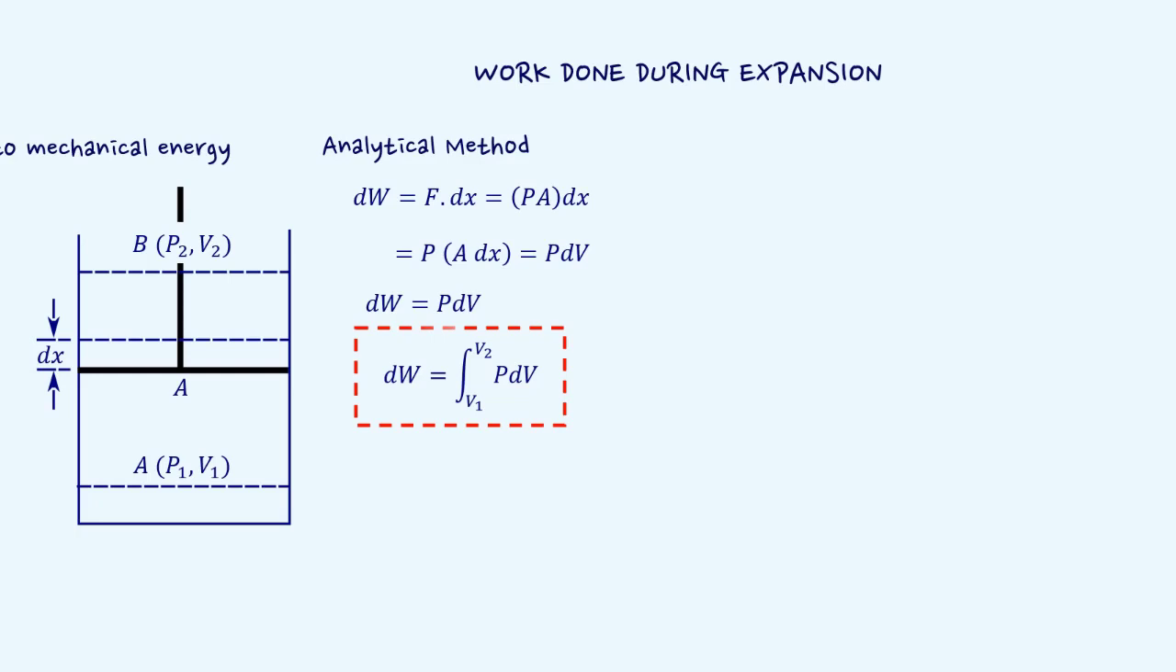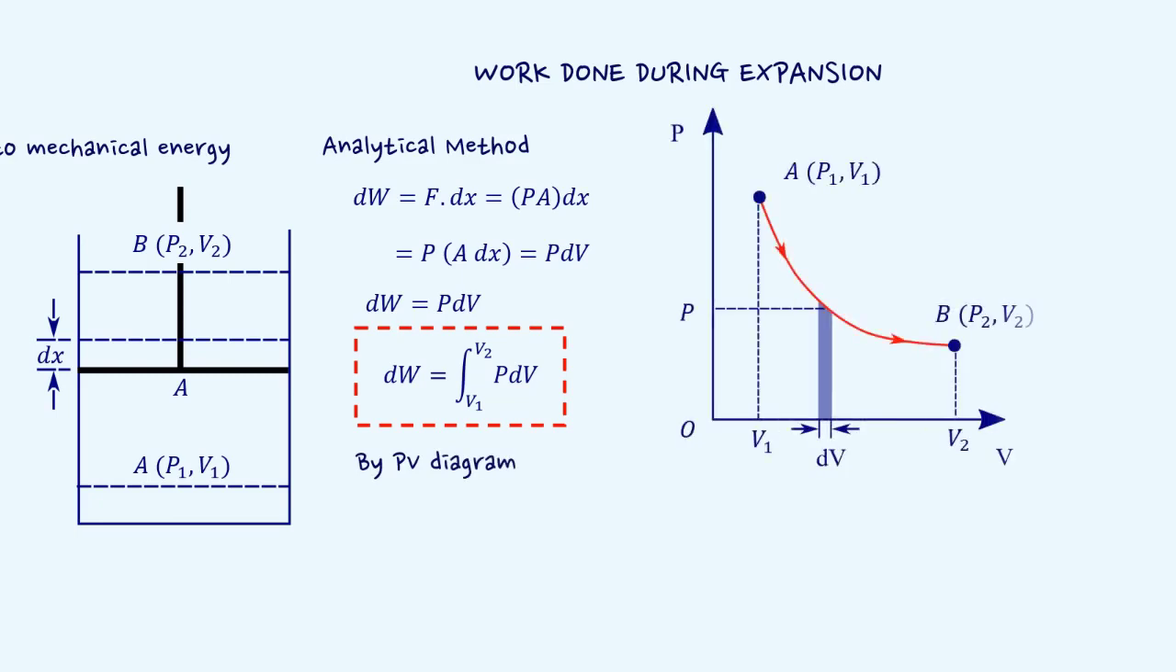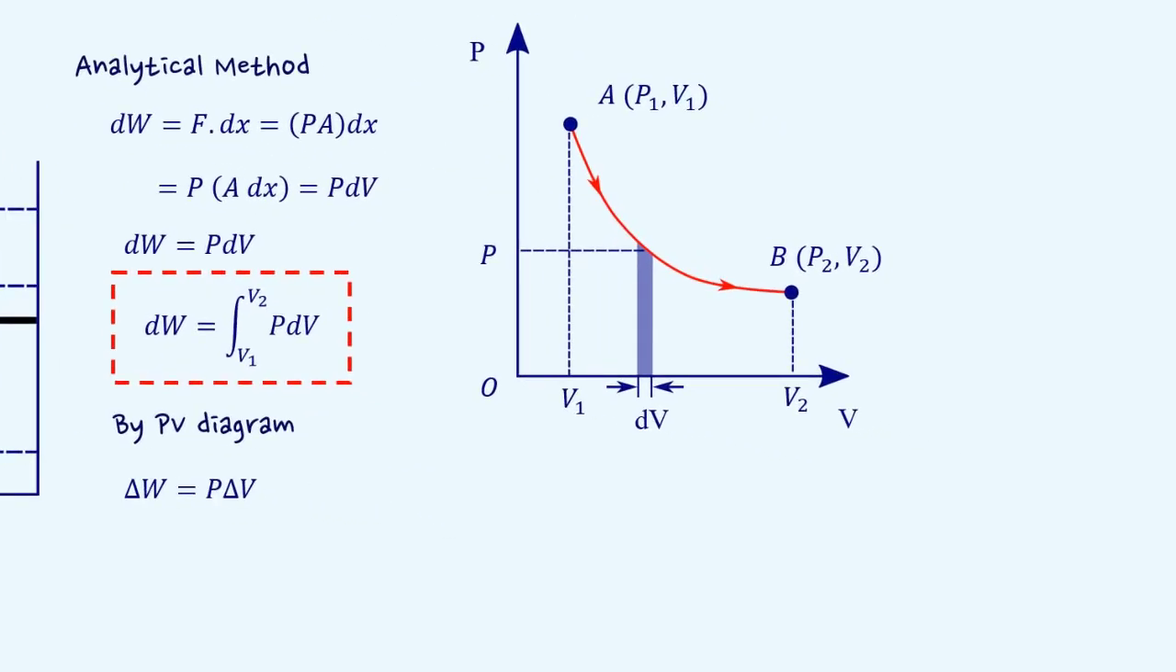We can also evaluate the expression for work done from the PV diagram. Suppose the gas undergoes a small expansion delta V at pressure P. Then the work done by the gas in such an expansion is delta W equal to P delta V.